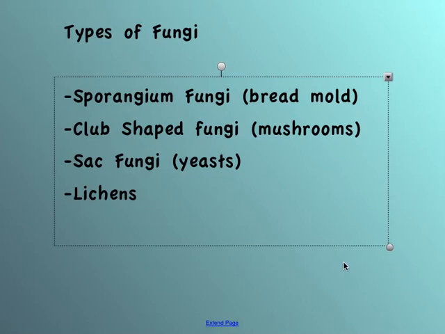A lichen is an organism with chlorophyll. It lives with an organism with chlorophyll, and they kind of help each other. The lichen absorbs some nutrients and things like that, and in turn it lives with the organism that is produced by chlorophyll.